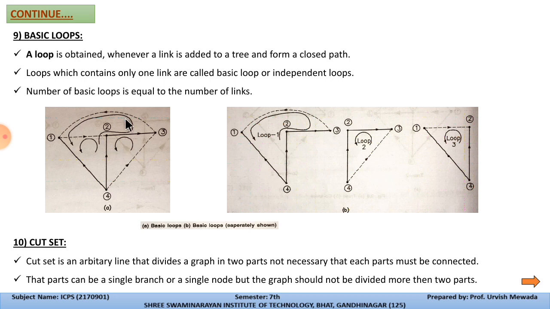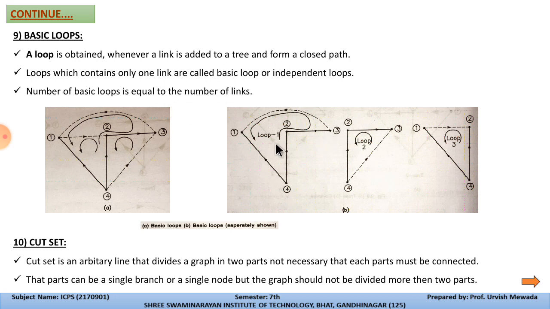So loops which contain only one link are called basic loops or independent loops. Over here we have one link only, and the number of basic loops is equal to the number of links. We have three basic loops over here, so we have the 3 links 1, 2 and 3. So that's why the number of basic loops is equal to the number of links.